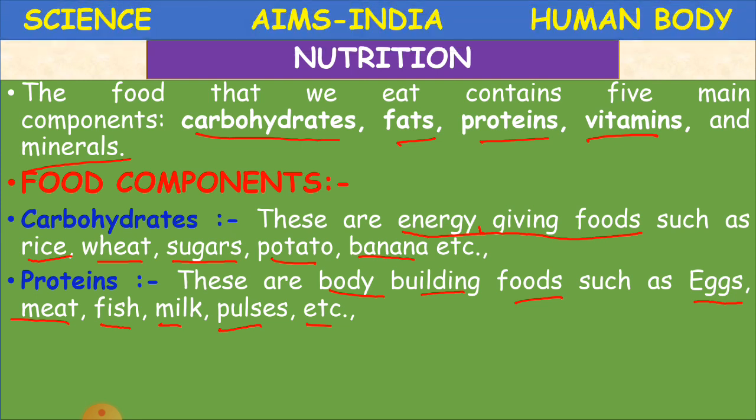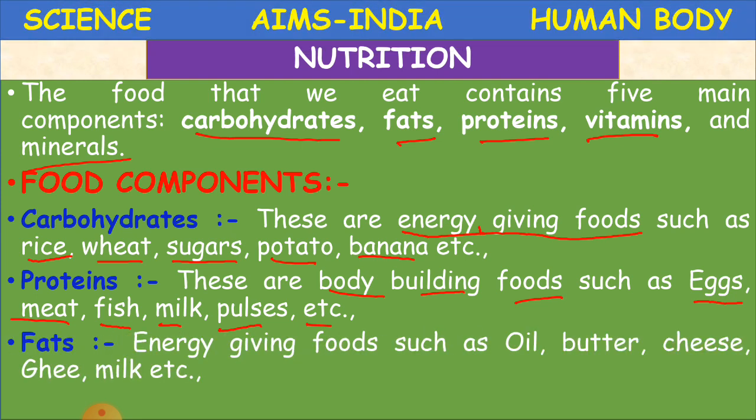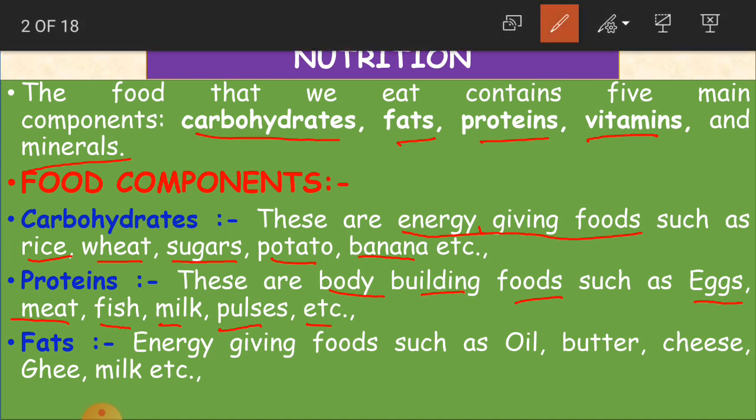Okay, children. And what about fats? Fats are energy giving foods such as oil, butter, cheese, ghee, milk, etc. They also give us energy, so by taking fats we gain energy.